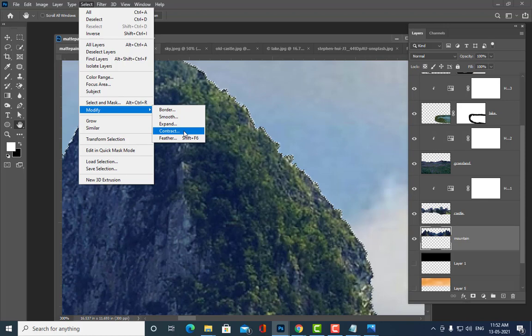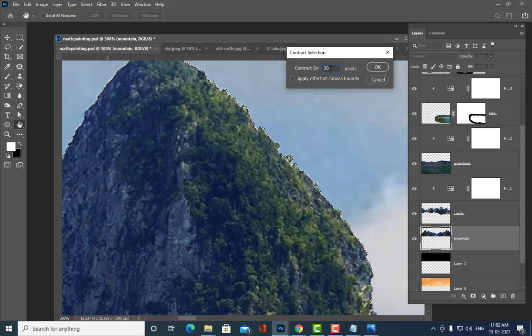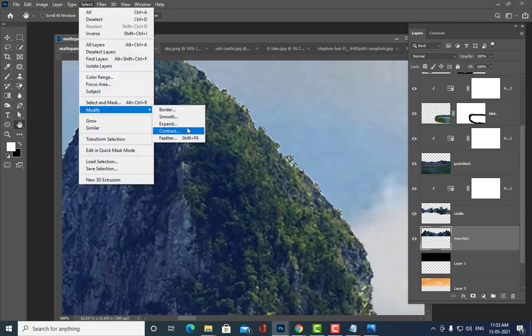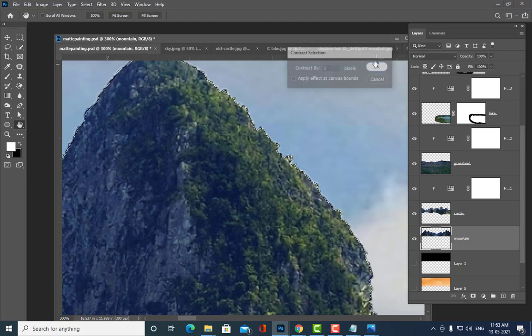Then I'm going to use contract by 4. So now the selection is a little bit inside. We have to use only one. Now the selection is a little bit inside.